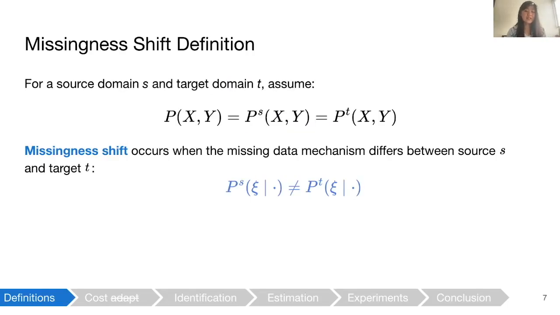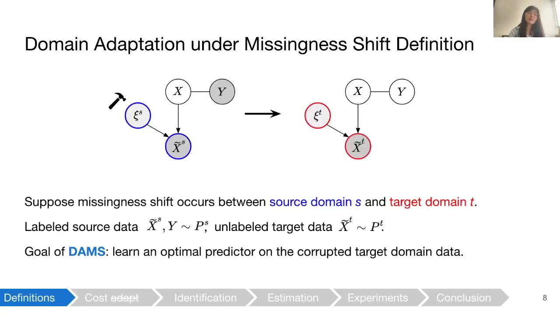Next, we define missingness shift. Assume that the distribution of underlying covariates and labels P of xy is the same in both source and target. Well, missingness shift occurs when the missing data mechanism differs between source S and target T. Now that we've defined missingness and missingness shift, let's define domain adaptation under missingness shift.